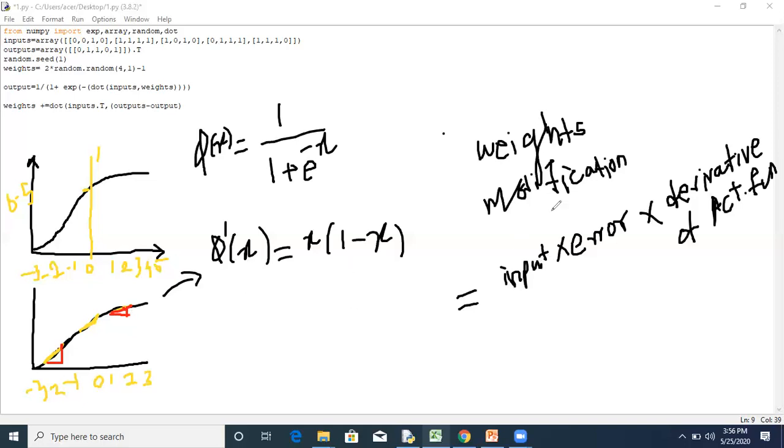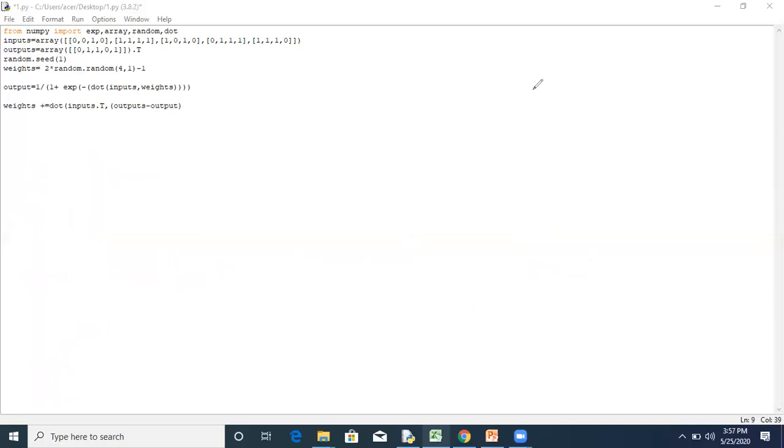The formula for weight adjustment is input multiplied by error multiplied by the derivative of the function, and the derivative of the sigmoid function is given by x into 1 minus x. The same thing we have to write in the code. Using the dot T function, we convert the inputs into transpose form. Then we multiply it by the error, and then again multiply it by the derivative.